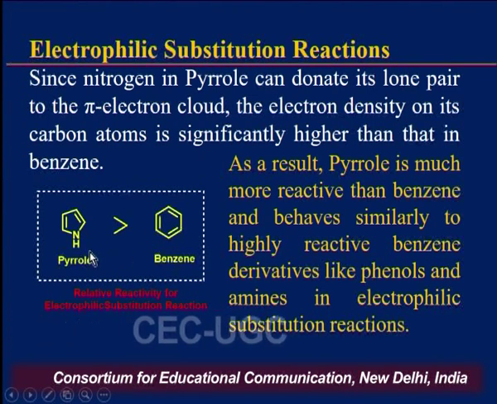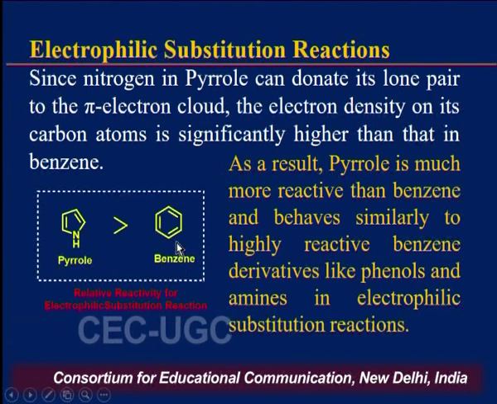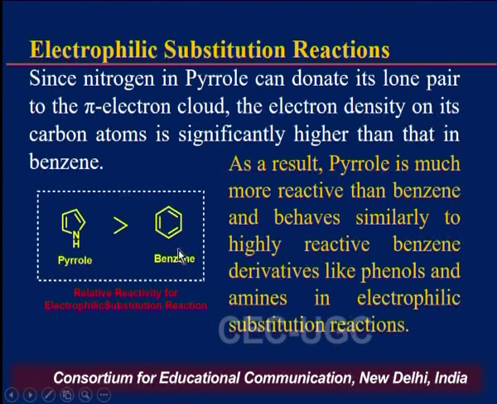So in case of pyrrole, each atom has more than 1 unit of electron density, because there are 5 atoms and the electron density is 6 pi electrons. But in case of benzene, there are 6 atoms and the electron density is also 6 pi electrons. That's why each carbon has 1 unit of electron density.